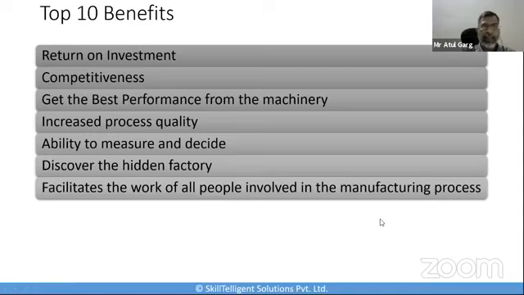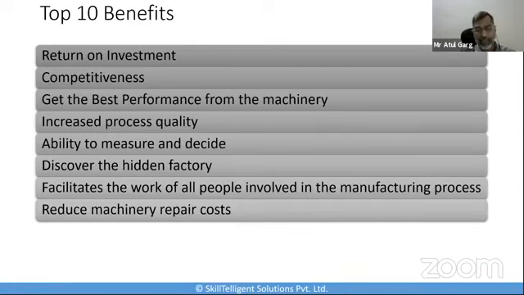The eighth point is to reduce machinery repair cost. If I know where the actual performance of the machine is happening, then it goes hand in hand, also knowing whether my machine is working properly, okay, or whether there are issues that would lead to the need for future repair. Okay?